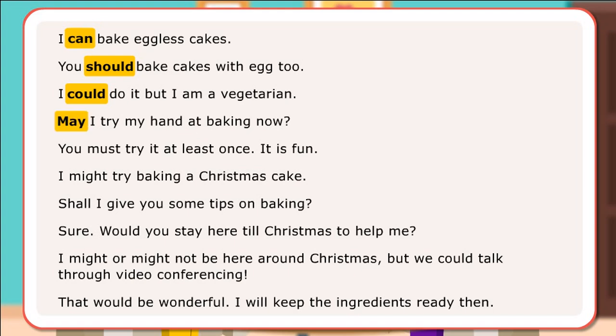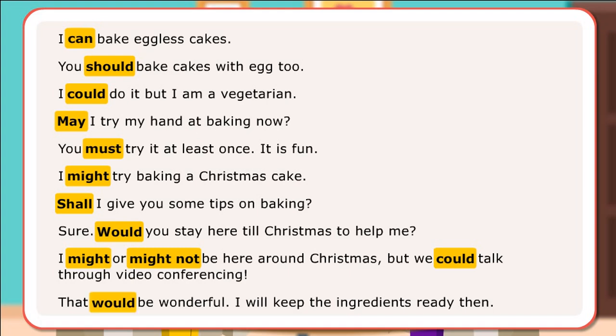May I try my hand at baking now? You must try it at least once. It is fun. I might try baking a Christmas cake. Shall I give you some tips on baking? Sure. Would you stay here till Christmas to help me? I might or might not be here around Christmas, but we could talk through video conferencing. That would be wonderful. I will keep the ingredients ready then.